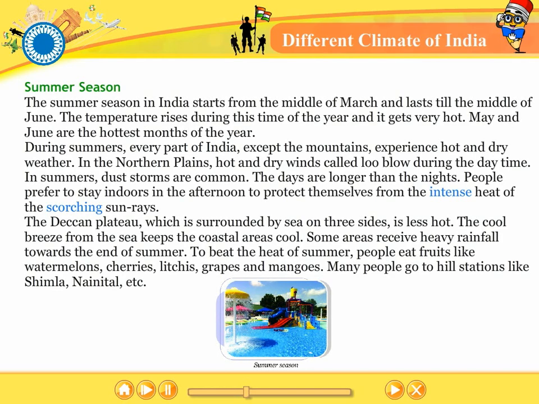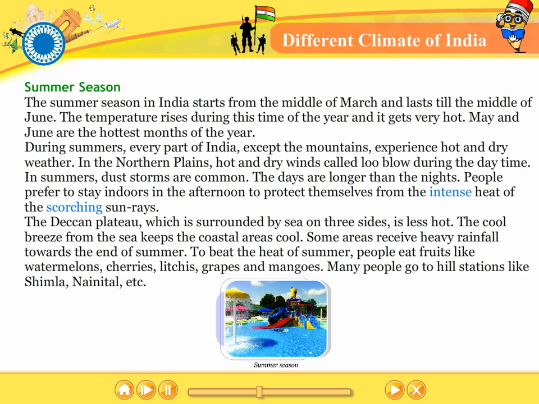Summer season. The summer season in India starts from the middle of March and lasts till the middle of June. The temperature rises during this time of the year and it gets very hot. May and June are the hottest months of the year. During summers, every part of India except the mountains experiences hot and dry weather. In the northern plains, hot and dry winds called loo blow during the daytime.